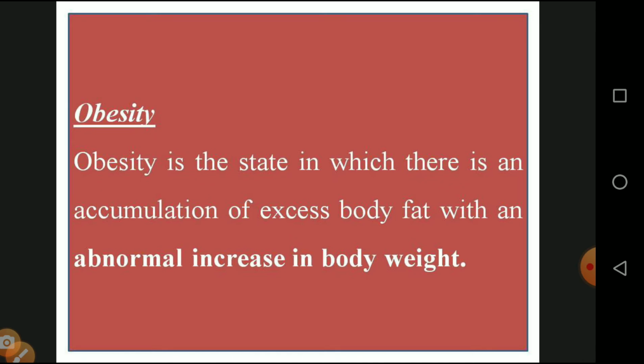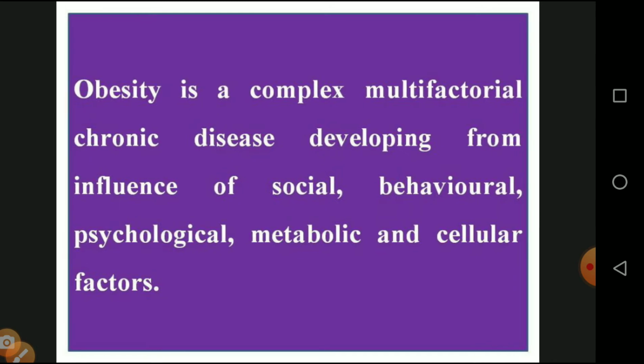Obesity is a complex multifactorial chronic disease developed from the influence of social, behavioral, psychological, metabolic, and cellular factors.